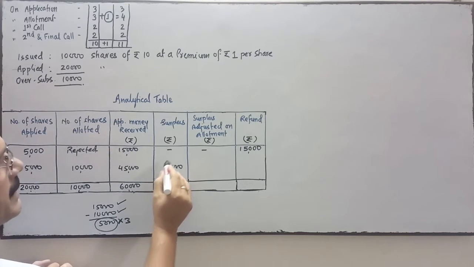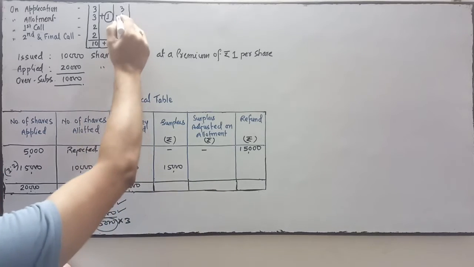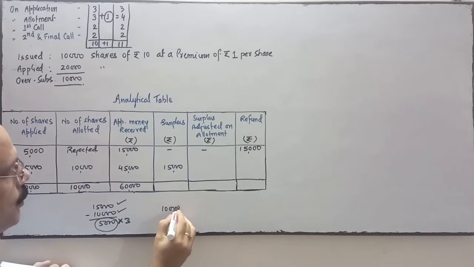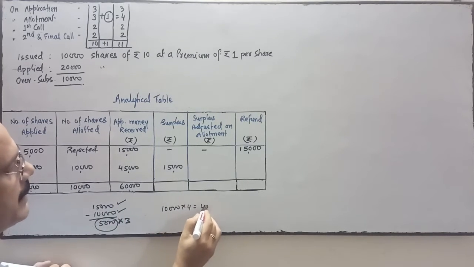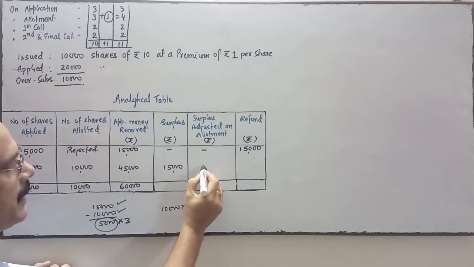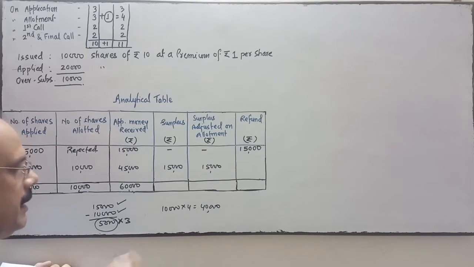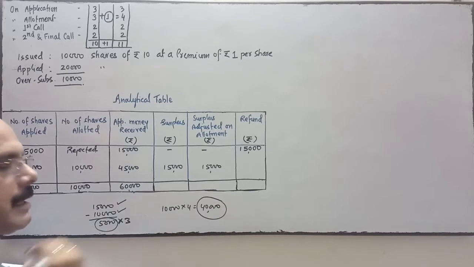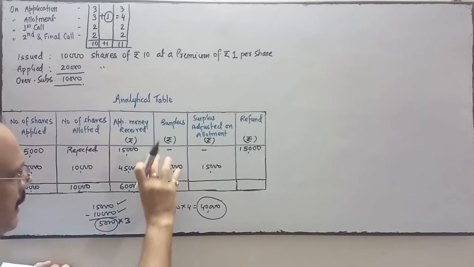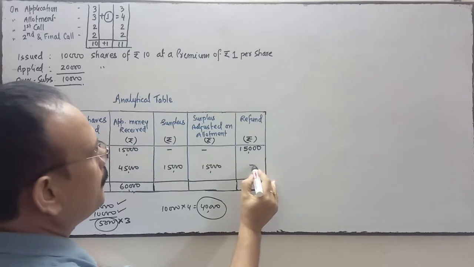This surplus will be adjusted on allotment. Number of shares allotted is 10 and the allotment money is 4, so 10,000 into 4. Total money 40,000 we can adjust in allotment, but here the surplus is less than this amount, so the entire 15,000 will be adjusted on allotment and there will be no refund.